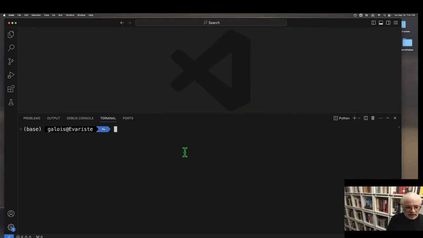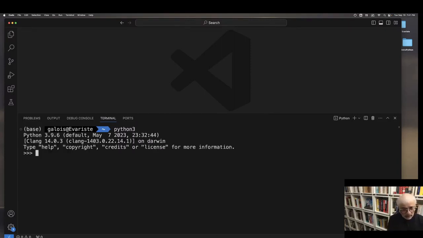So in the previous session, we looked at, from within VS Code, when you're in the terminal, going into the Python interactive interpreter. On a Macintosh, you can do that using python3, and I think in Windows, you have to type just python. When I type python3 now, I'm in Python, and the way I know that is you have the chevron signs here, which indicate that the Python interpreter is ready for you to give it commands.